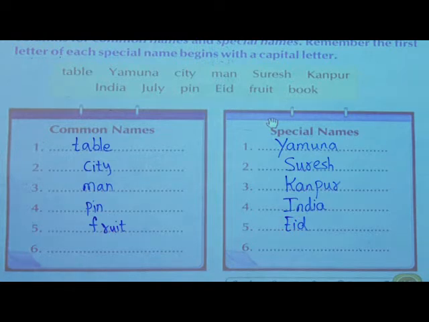Just now I have shown you fruit, that is any fruit. Mango, maybe apple, banana, pomegranate, many fruits are there, and all these fruits are given some special name. We can identify them by special name.